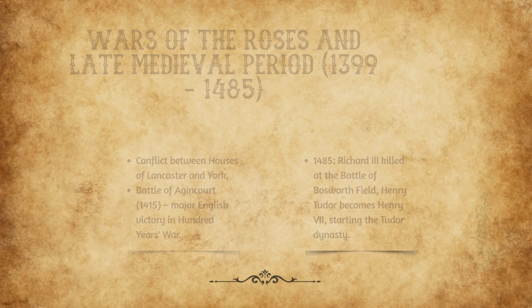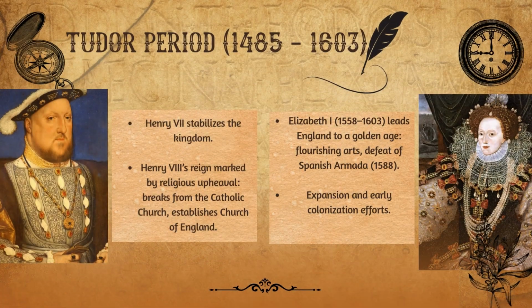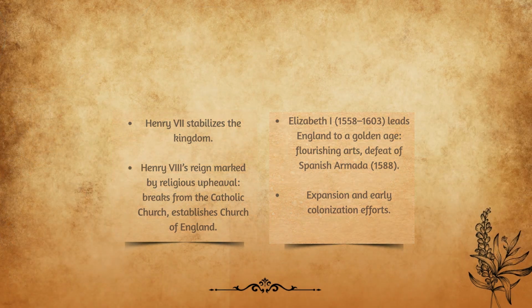The Tudor period, 1485-1603. King Henry VII stabilizes the kingdom. His son Henry VIII followed him. King Henry VIII's reign was marked by religious upheaval. He breaks from the Catholic Church on personal grounds as he wanted to divorce his first wife, Catherine of Aragon, and the Pope wouldn't allow it. His daughter from his second marriage to Anne Boleyn, Elizabeth I, 1558-1603, leads England to a golden age. Arts flourish, and the Spanish Armada is defeated in 1588. Now is also the dawn of the powerful English Empire.